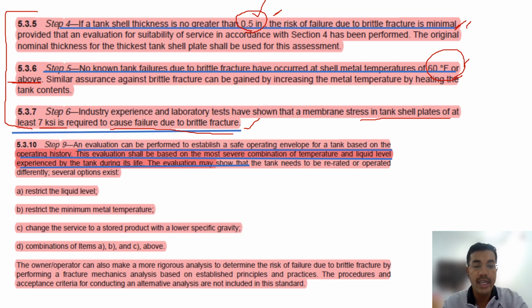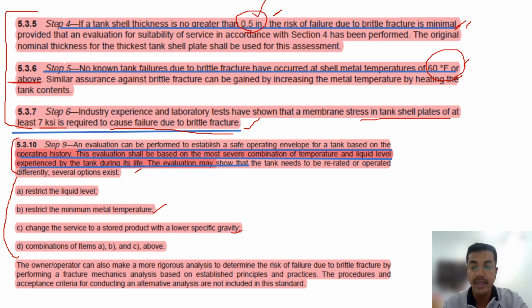Step 9: an evaluation can be performed to establish a safe operation envelope for a tank based on the operation history. This evaluation shall be based on the most severe combination of temperature and liquid level experienced by the tank during its life. It is a closed book exam. These are the causes: restrict the liquid level, restrict the minimum metal temperature, change the service to a stored product with a lower